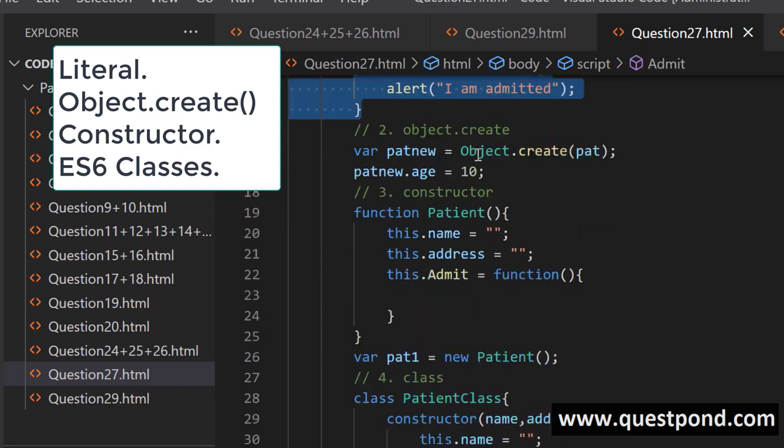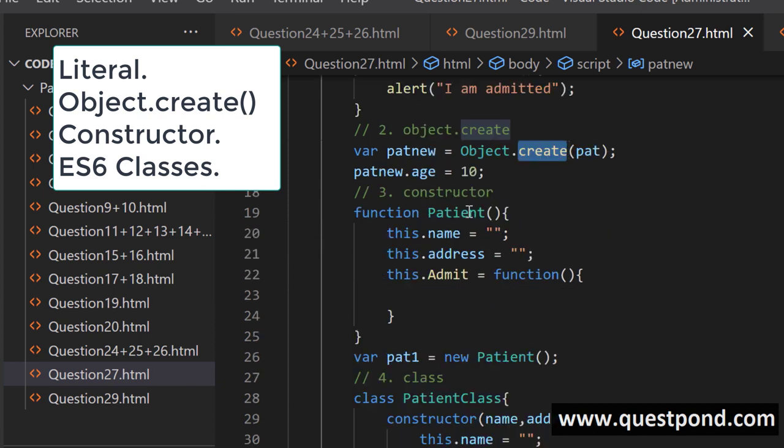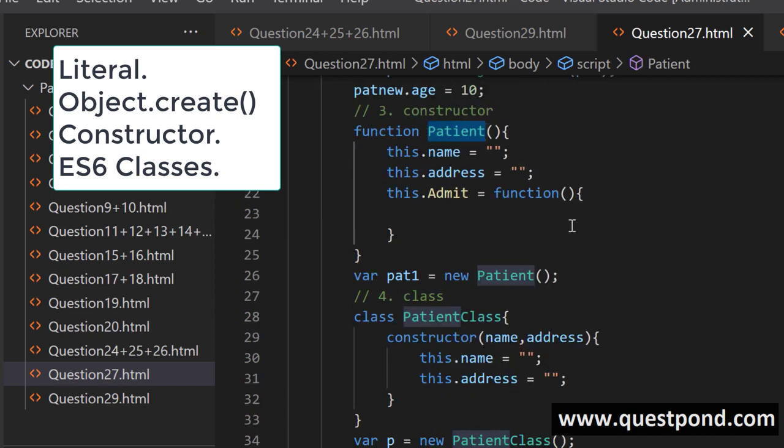The second way is by using Object.create. By using Object.create, you can create an instance from the current object. For example, you can see pat is an object. From that, I want to create a fresh object. I will say Object.create and I will create pat new, right? The third one is by using functions, or I will say the constructor way. In the interview, please try to use proper technical vocabulary. So rather than saying functions, say constructor. In the constructor way, we create a function and define the properties and the methods, and then we create the instance.